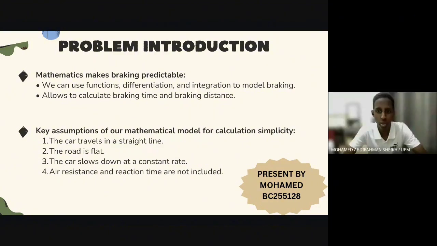Mathematics makes braking predictable. By using functions, differentiation, and integration, we can model exactly how a car stops. To keep our calculation simple, our model relies on a few key assumptions: the car travels in a straight line on a flat road, the car slows down at a constant rate, and we are not including air resistance or the driver's reaction time. By stripping away these variables, we can use calculus to turn a moving vehicle into a predictable mathematical equation.